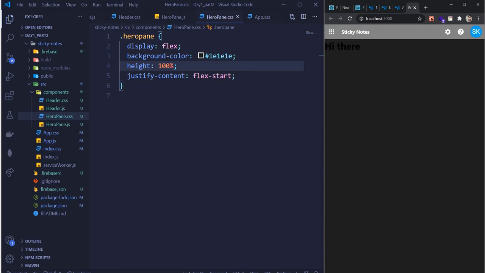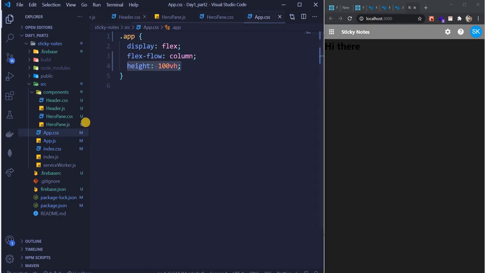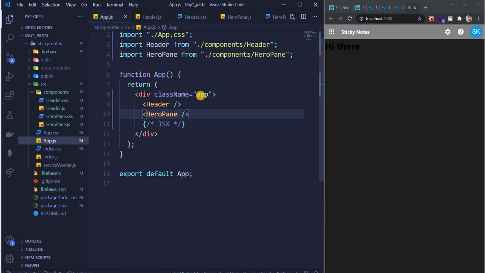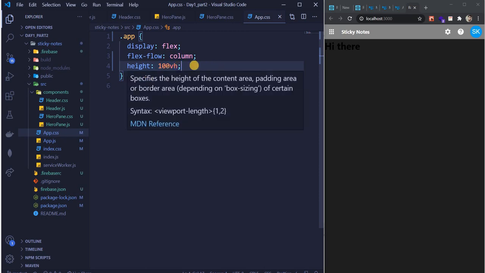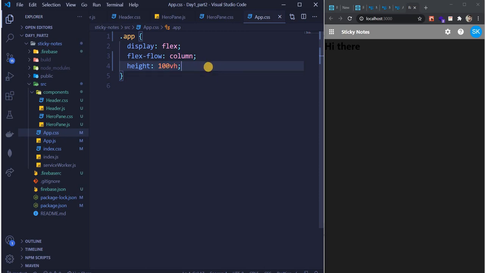Hero pen is not expanding, correct? Did you change your div class name here from capital A to small a? See that. Save it. See, dot app, display flex, flex flow column, height 100 view height.